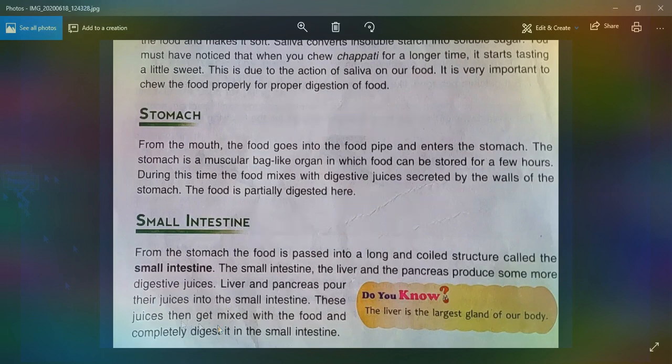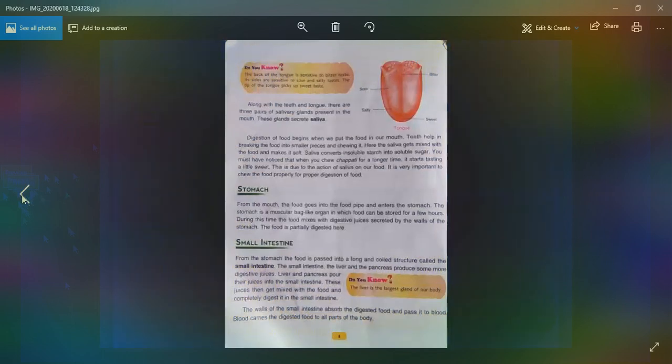These juices get mixed with the food and completely digest it. Do you know the liver is the largest gland of our body? We all know that the liver is the largest gland of our body.